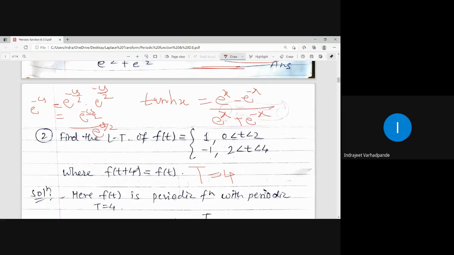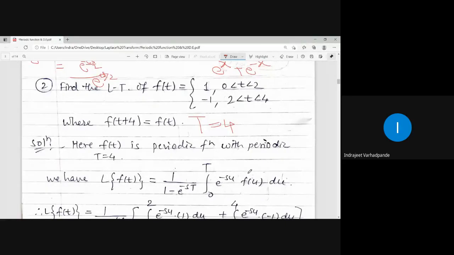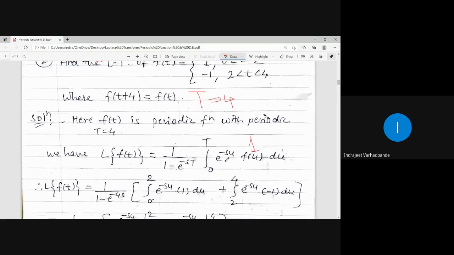Completed everybody? Now function will be constant term. So that will be f of t is periodic with period T is equal to 4. What is Laplace of periodic function? 1 upon 1 minus e to the power minus sT, integral 0 to T of e to the power minus su f of u du. Put T is equal to 4. Split the interval. Function का value will be 1 and minus 1 respectively. Integration of e to the power minus su is very simple, direct.